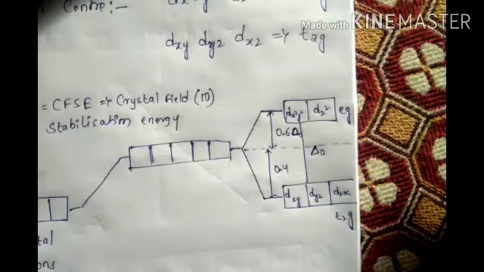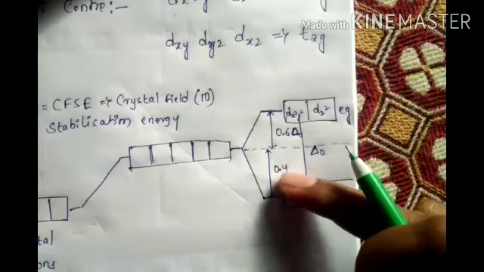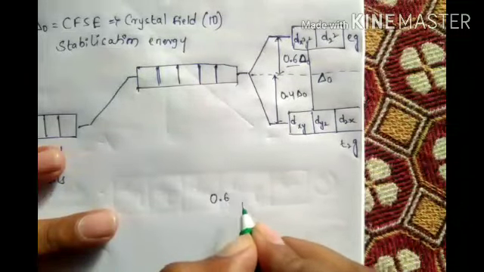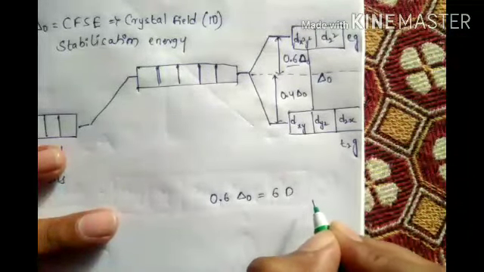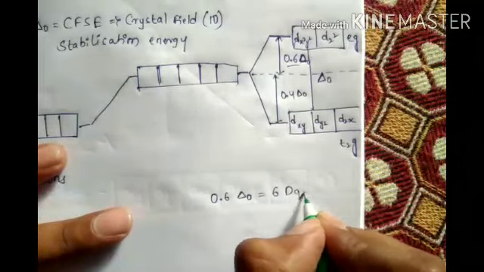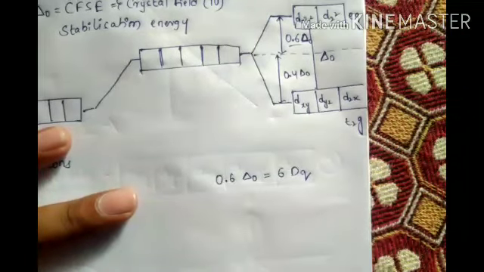So either you take 0.6 delta naught or 0.4 delta naught, the downside. If 0.6 delta naught is there, it equals 6 Dq.